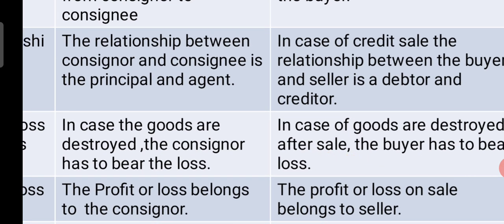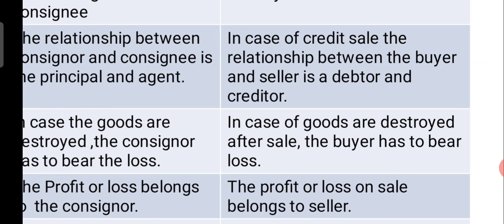And in case of sales, in case the goods are destroyed after sale, the buyer has to bear the loss. So once the goods are sold, the entire ownership is transferred to the buyer, and the buyer has to bear the loss if the goods are destroyed.